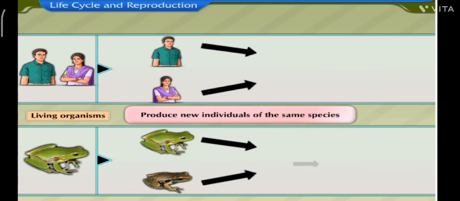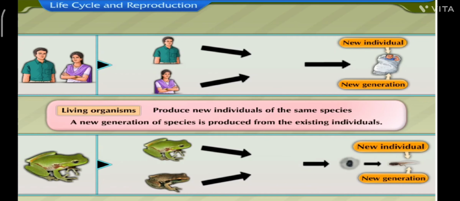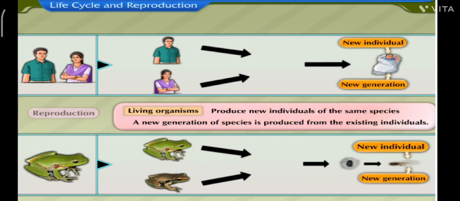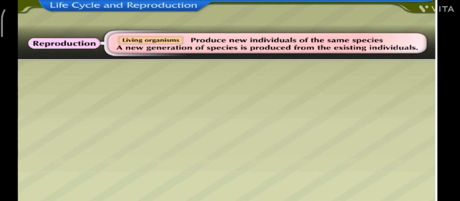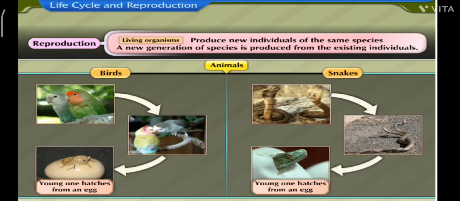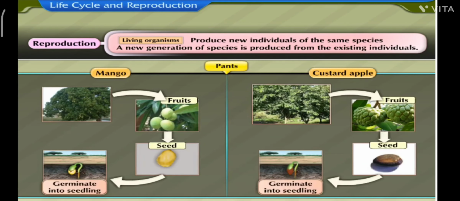Living organisms produce new individuals of the same species. A new generation of species is produced from the existing individuals. This fundamental characteristic of living things is known as reproduction. For example, in the case of animals like birds and snakes, young ones hatch from eggs. In the case of plants like mango and custard apple, seeds from the fruit germinate into seedlings.